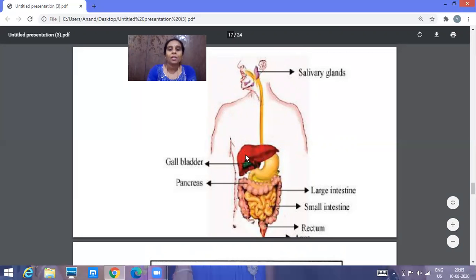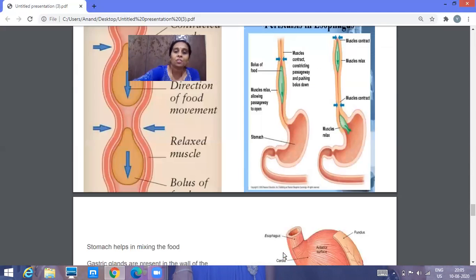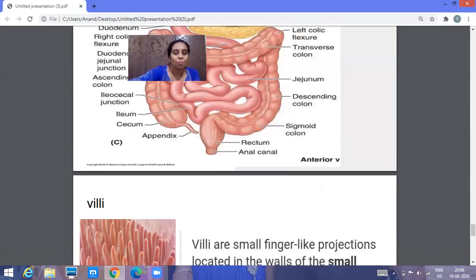The liver helps in secretion of bile juice which helps in the digestion. The pancreas will also secrete pancreatic juice which helps in the digestion. The intestine will also secrete intestinal juice which helps in converting the complex food into a simpler food. Then the villi will absorb the digested food and the undigested food will be thrown out with the help of the anus. So this is how digestion takes place in the human being.